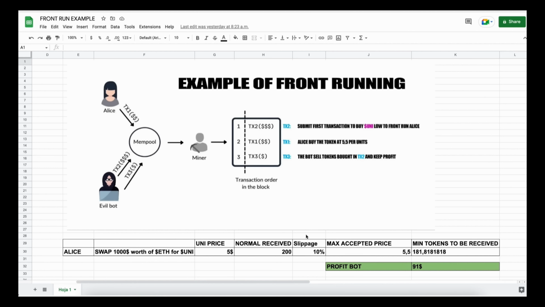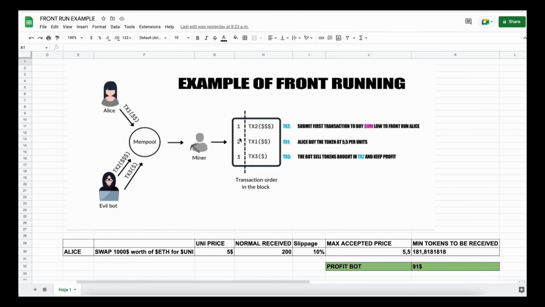Now in this example, if Alice set slippage to 10%, which means that she agrees to pay up to 5.5 per unit token, that's about 181 tokens for $1,000. So when Alice submits the transaction using MetaMask, the scenario will be like this. Our bot will spot Alice's transaction and buy Uni token at the price of $5 and increase the price, so Alice will buy higher. Alice will buy 181 units of Uni token at a price of 5.5. So our bot will sell all the tokens bought on the first transaction and then keep the profit, which in the example is about $91 minus gas fees. All of that in the same block.